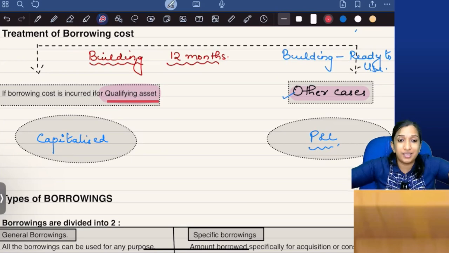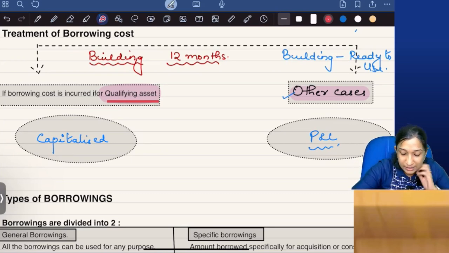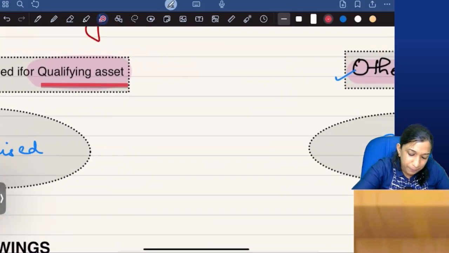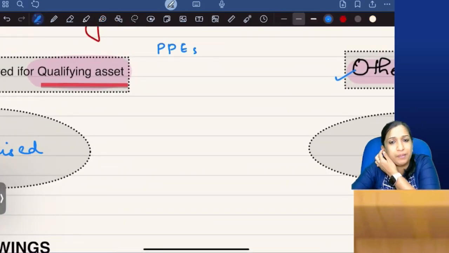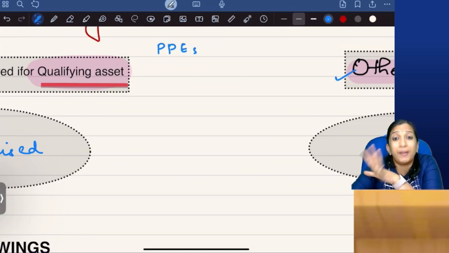So I need to wait. The waiting period is a substantial period. Generally, these are the qualifying assets. PPEs can be qualifying assets. PPEs can be plant and machinery I acquired, but not ready to use.